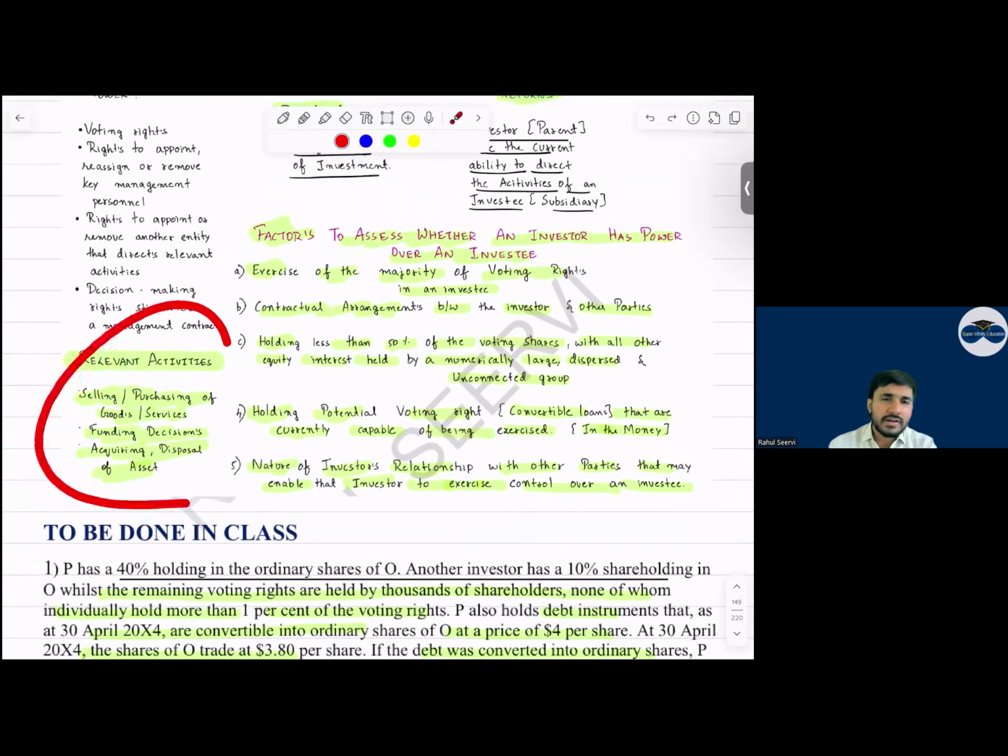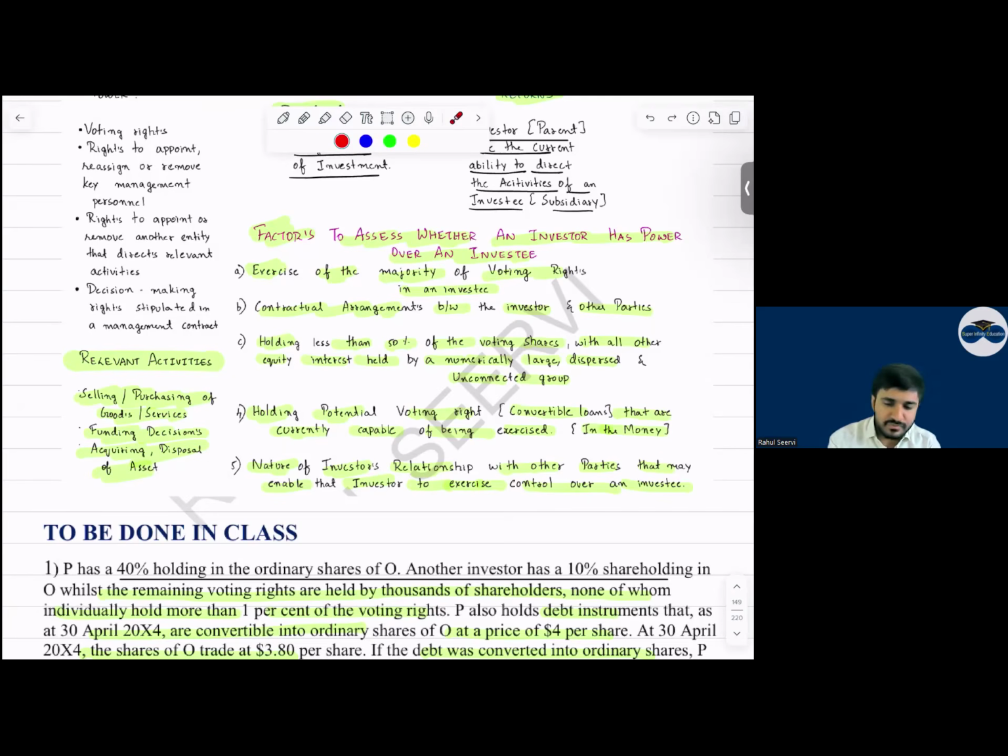Then what are relevant activities? Relevant activities are the activities which affect the day-to-day business, which affects the profitability of the company. All these will be considered as relevant activities, like selling or purchasing of goods, funding decisions, acquiring or disposing of an asset. These all are relevant activities.